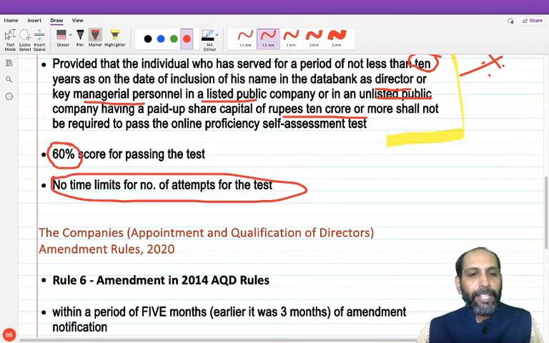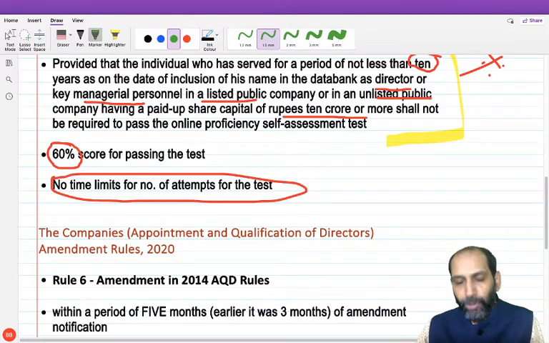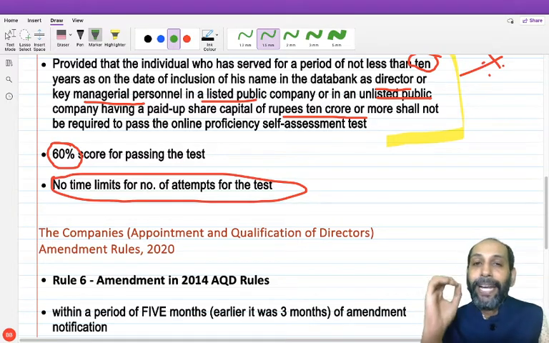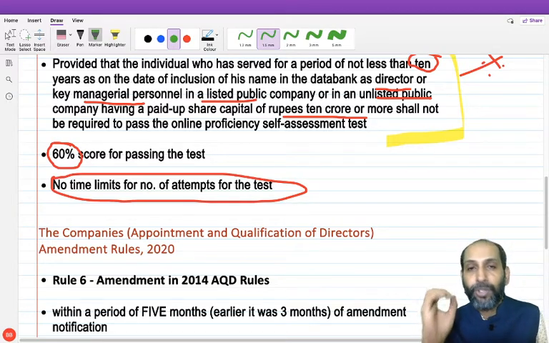A person can sit for the examination any number of times, so it is no issue. They can sit multiple times. So these are the things which have been brought in by the 2019 amendment in the AQD Rules 2014.